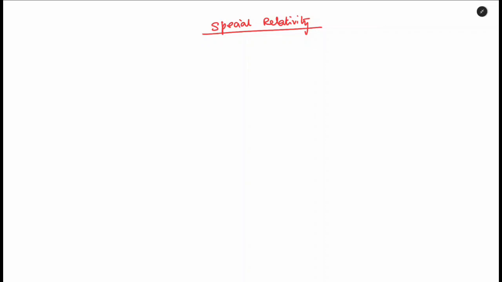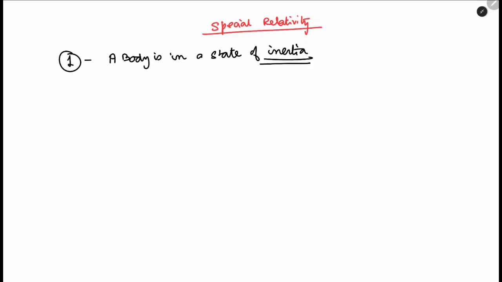So let's start. According to Newton's first law, we know that a body is in a state of inertia. Now what is inertia? Inertia is a state when there is no force acting on it, or the body is moving in constant velocity. In other words, inertia is a state when the acceleration is zero or velocity is constant.